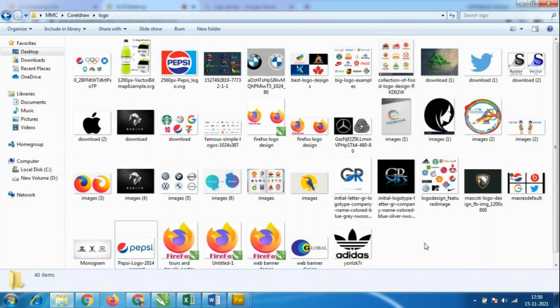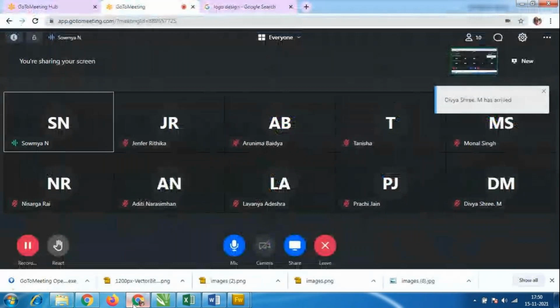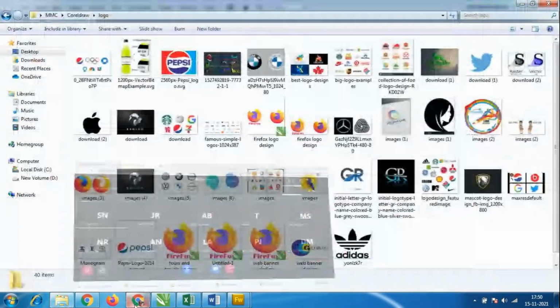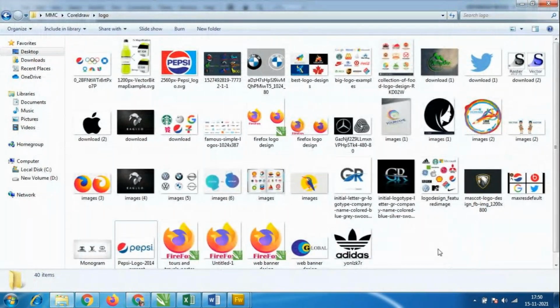However much you zoom it, it will not pixelate. Now I have saved these images in JPG format. JPG format will pixelate, but when you take it for printing, you will get very good printing quality. So we always have to use the CorelDRAW software while printing.